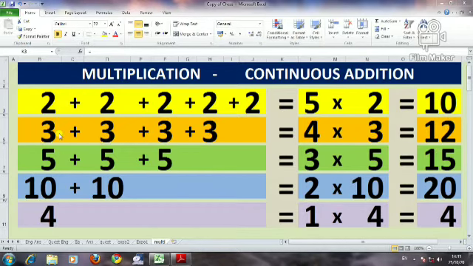Now let's come to the next one here. 3 plus 3 plus 3 plus 3. 4 times 3, which is equal to 12. Now here, how many 5s are here? 3 times 5 is equal to 15. That we already know. Multiplication means a continuous addition. Now let's come to the next chart here.